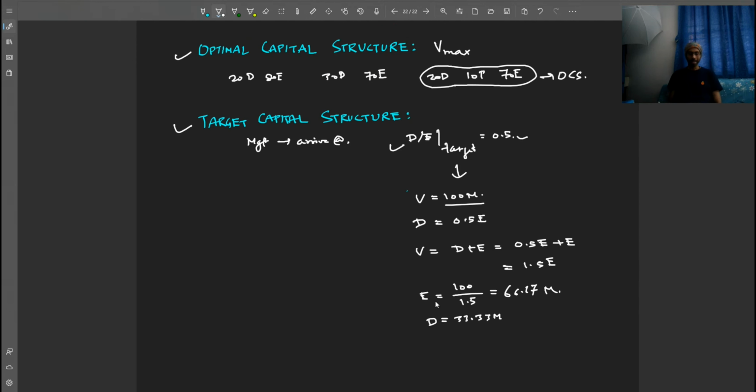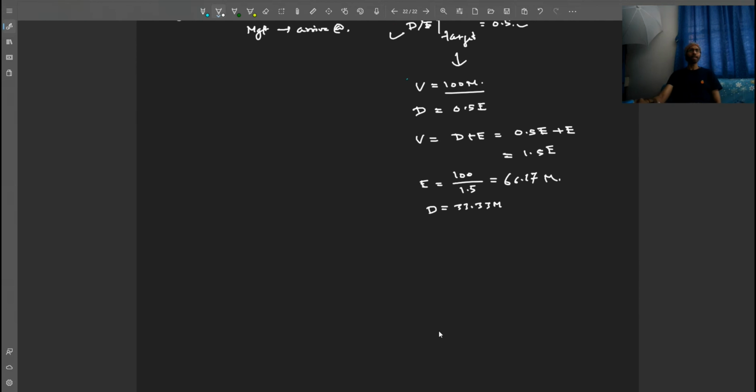Now, friends, according to the Miller and Modigliani proposition, if taxes are there, then leverage actually benefits the value of the firm, right?